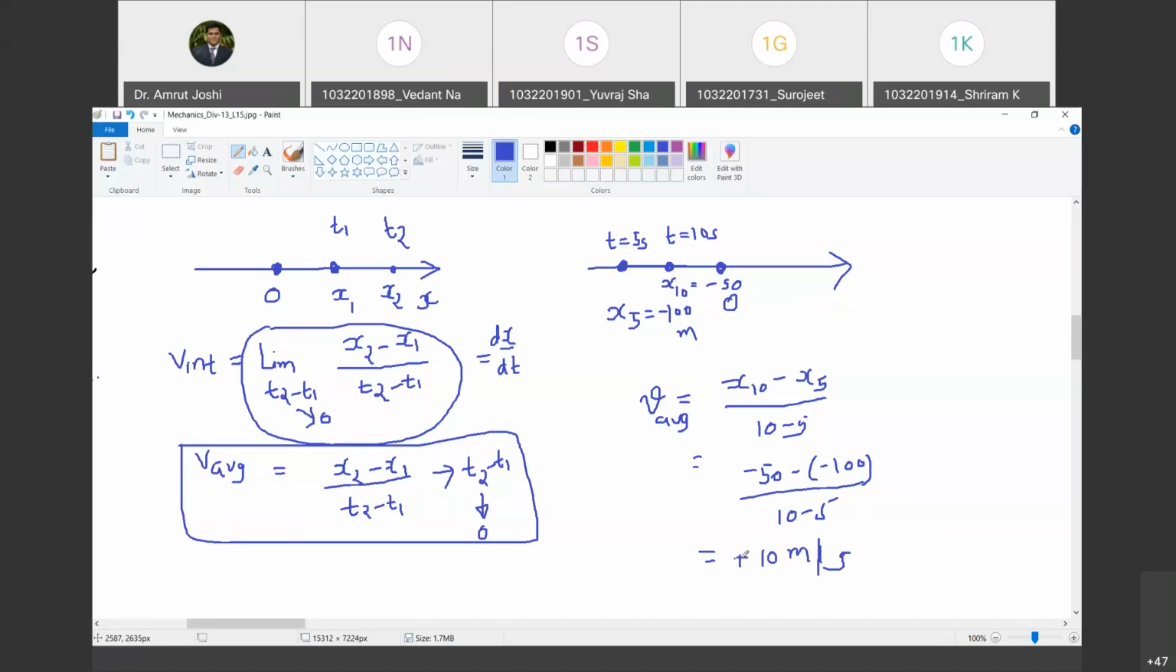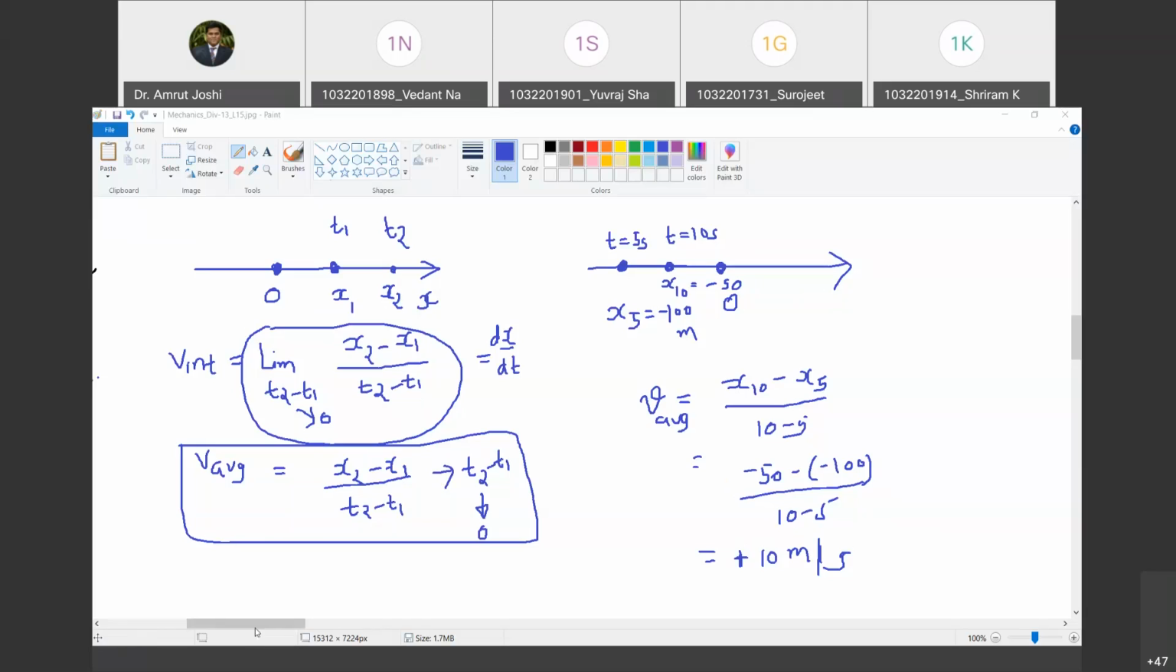So there is absolutely no connection between the positive position and positive velocity. A particle can occupy positive or negative position and still possess positive or negative velocity. So absolutely no connection between positive velocity and positive position. That's what I wanted to specify.